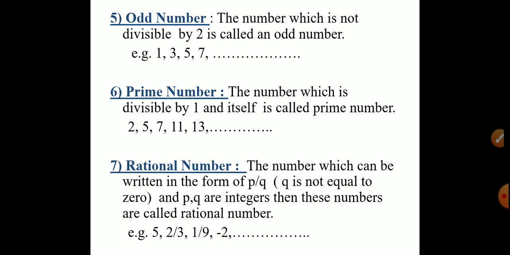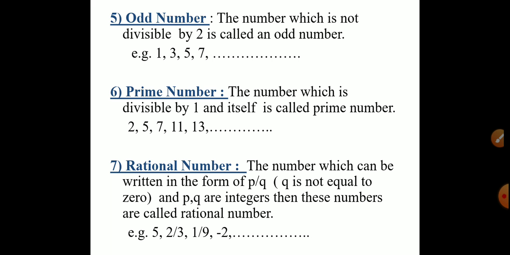Then prime number. Prime number is the number which is divisible by 1 and itself. 2, 5, 7, 11, 13 all are prime numbers.